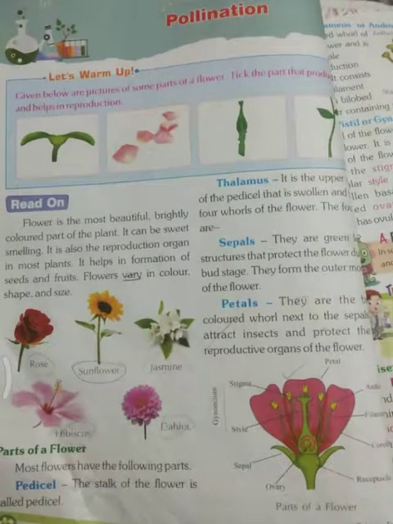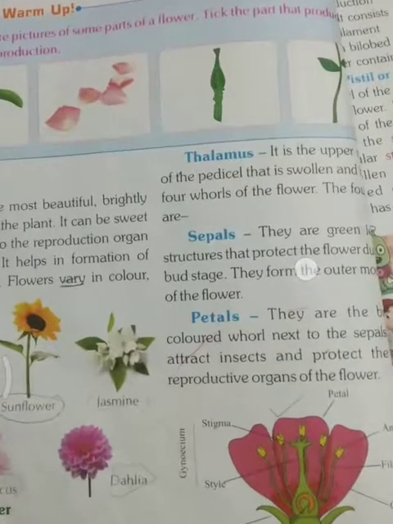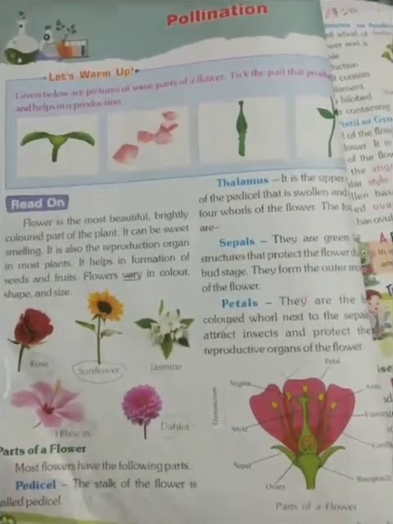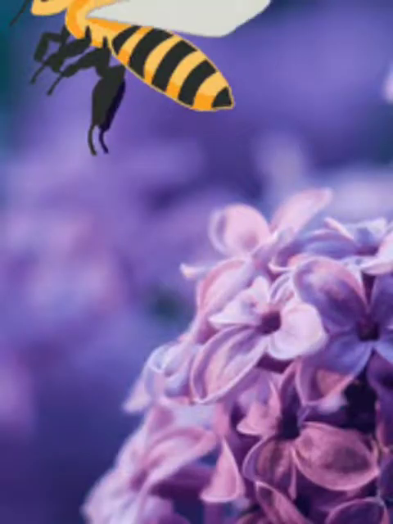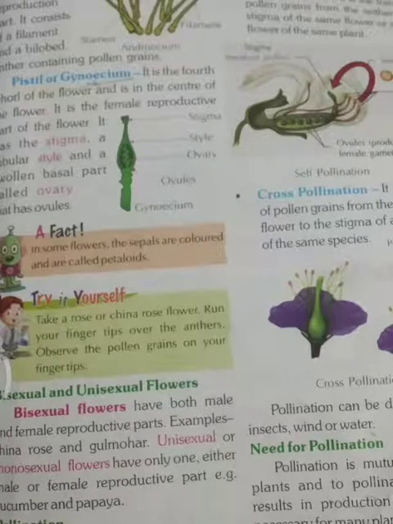Then we discussed pollination, that the number of flowers and plants present in our surroundings is due to the pollination process. And then we discussed the four whorls of the flower: sepals, petals, gynoecium, androecium, and how these parts help in pollination. Pollen grains are present on the anther, part of the male reproductive part of the flower, which we call the stamen or androecium. It has a filament and anther, whereas the female reproductive part of the flower is known as gynoecium or pistil.